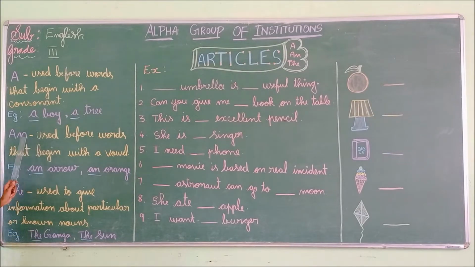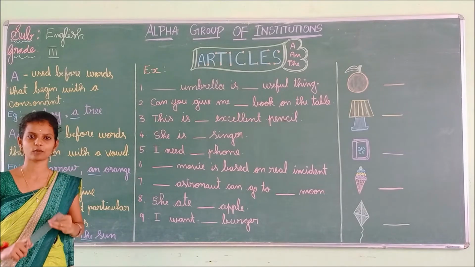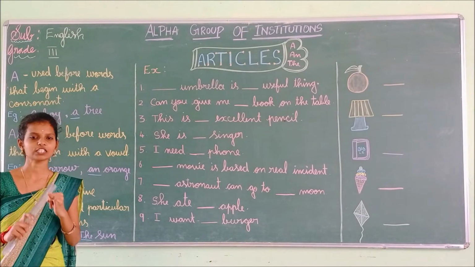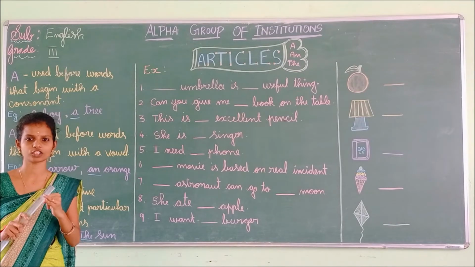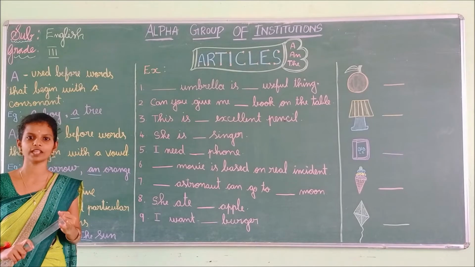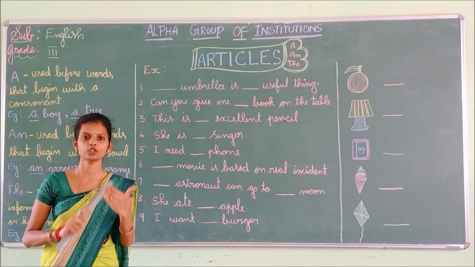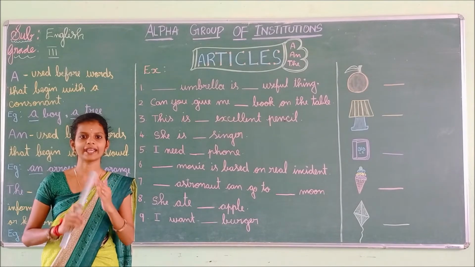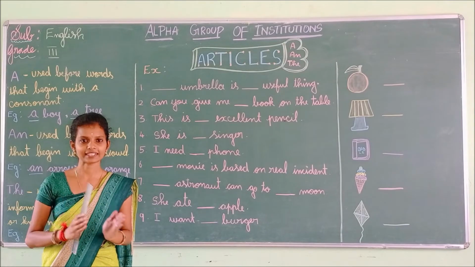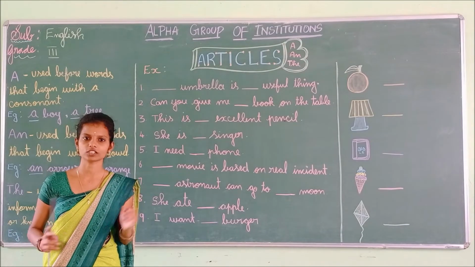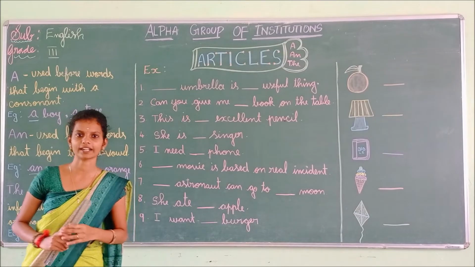An is used before words that begin with a vowel. Example: an orange, an arrow. Are you all clear where we have to use a and an? Once again, listen carefully. A is used before the consonant sound, and an is used before the vowel sound. What are the vowels? A, E, I, O, U. Here we have to use an. Except this word, all the letters are consonants, so there we have to use a. Understood, children?